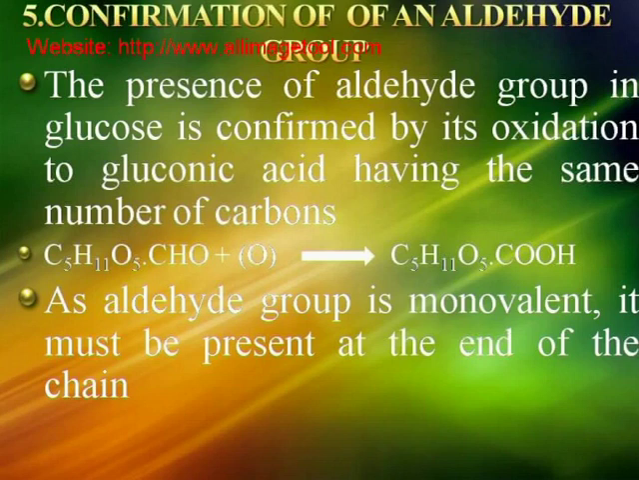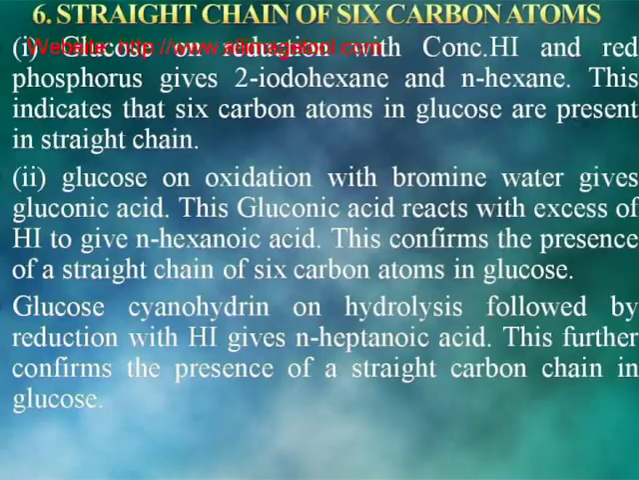Confirmation of an aldehyde group. The presence of an aldehyde group in glucose is confirmed by its oxidation to gluconic acid having the same number of carbons, as shown below. As an aldehyde group is monovalent, it must be present at the end of the chain. Straight chain of 6 carbon atoms.